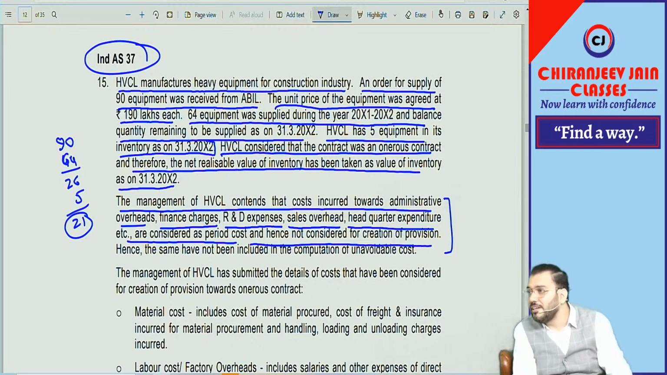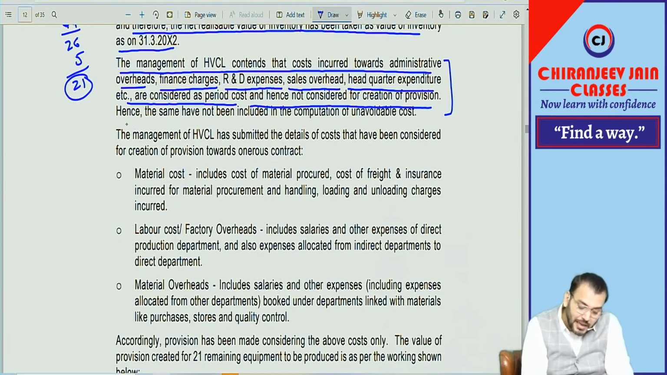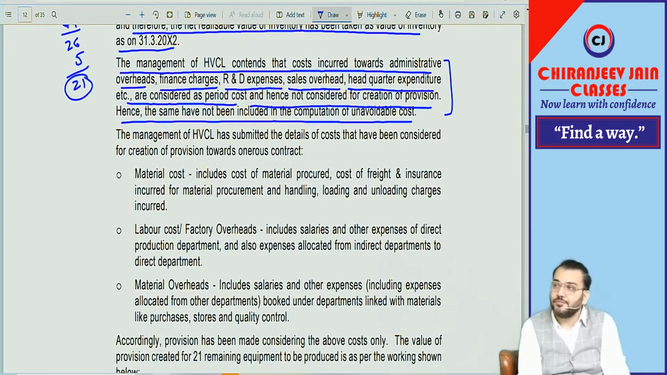So these are not incremental costs. Therefore, this should not be considered for creation of provision. Correct only. Means the statement given by management is correct, and the same has not been included in the computation of unavoidable cost. Thank you very much. Correct only now.